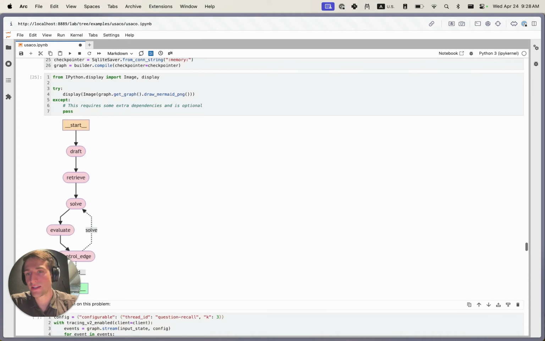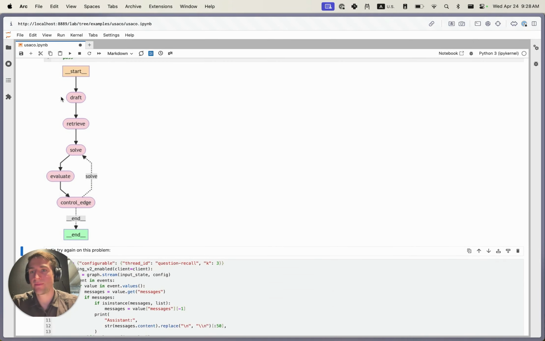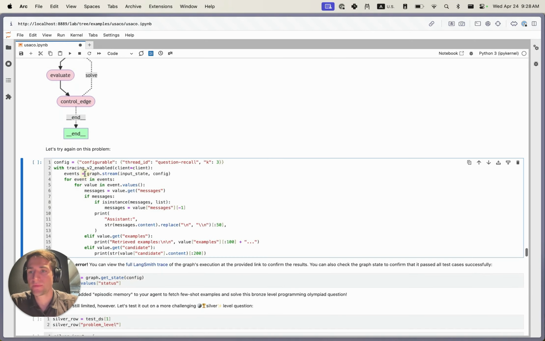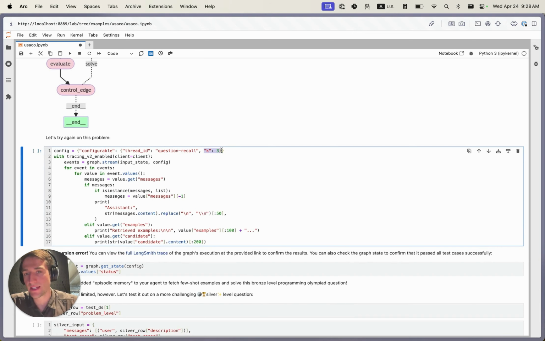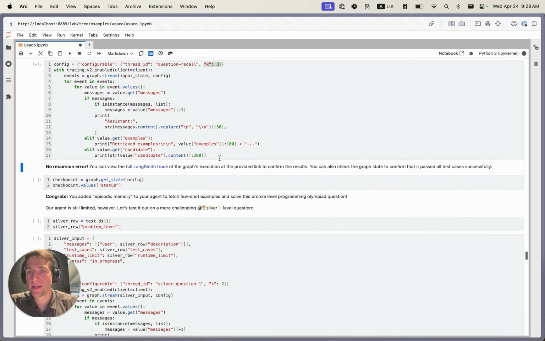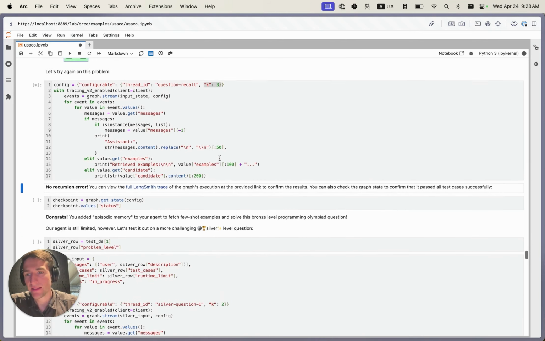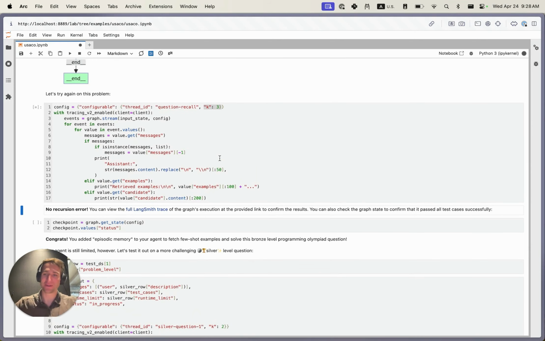Here's the visualization in case that's easier to see. So again, the rest of this is all the same. We've just added these two steps at the beginning. Let's try it out. Since we added a checkpointer here, you can ignore this, but we're going to say retrieve 3 of these examples from the corpus and pass those in. This is also going to take some time, so bear with us.